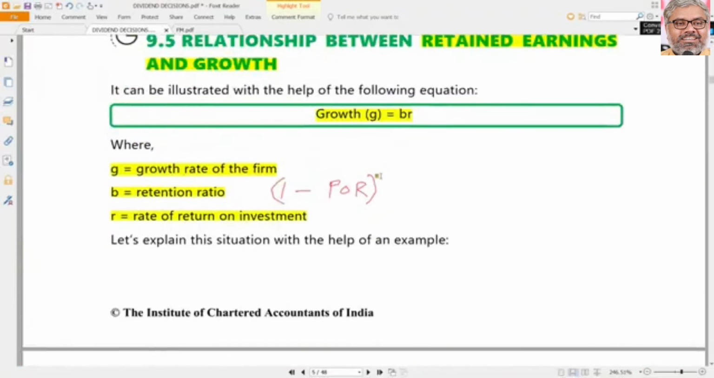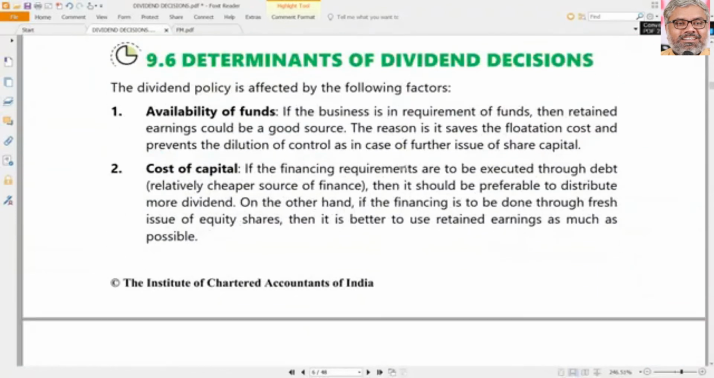So this formula G is equal to BR is something that we should already know. If not, know it now. That is also part of the dividend policies concepts. Now, what are the various determinants of dividend decisions?